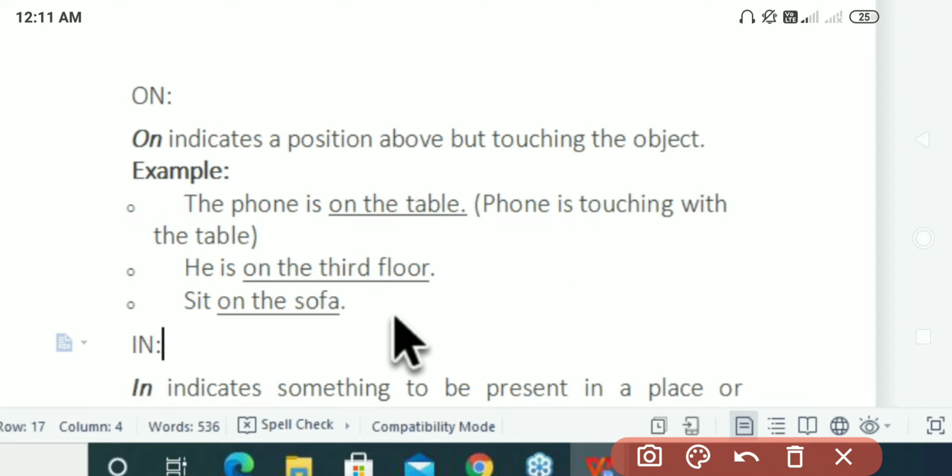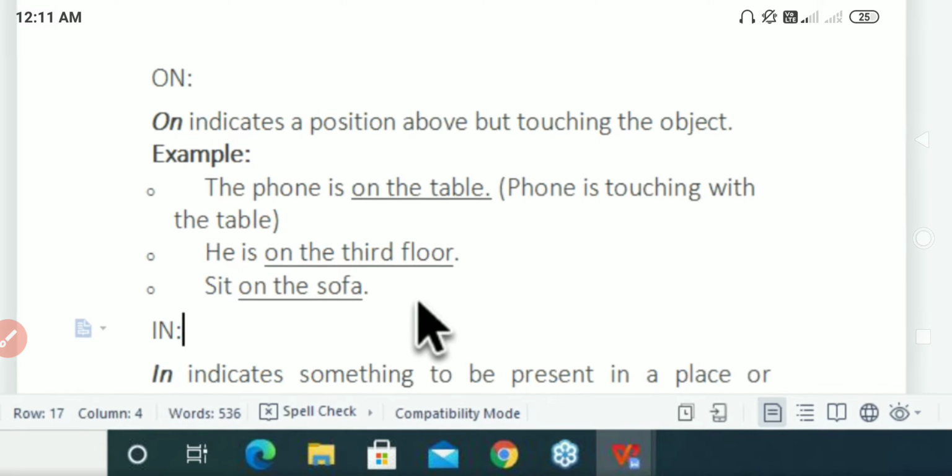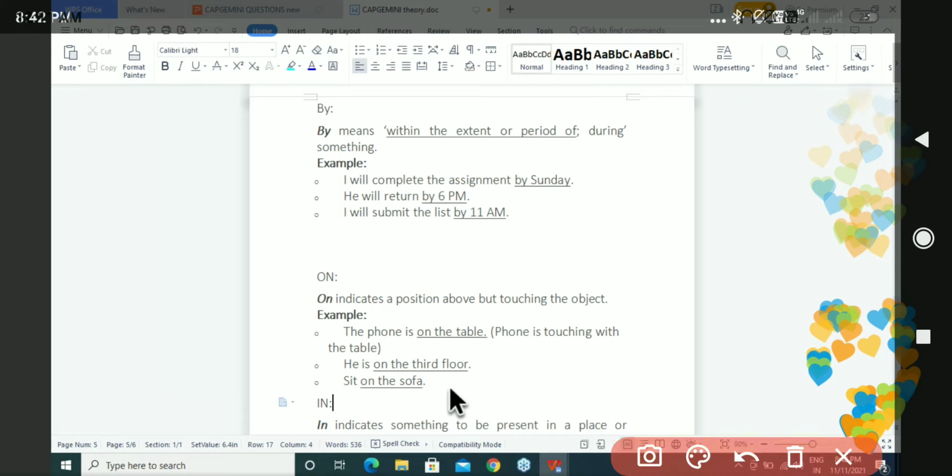Sit on the sofa, don't go in the sofa. Okay, so you just need to sit on the sofa, that's it. And "in" indicates something to be present in a place. So if I say you are swimming on the water, no, you are not swimming on the water, you are swimming in the water, because you will not be on the surface of the water, right? So you will be inside the water, so that's why you have to use "in".